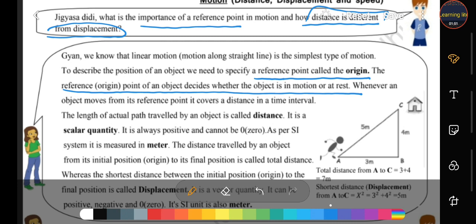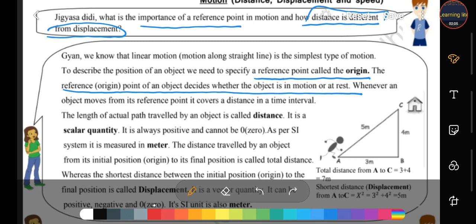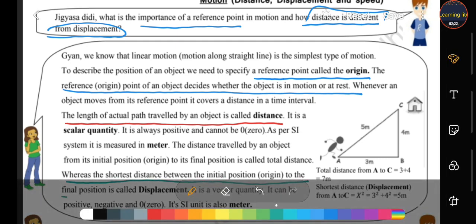So students, what is the distance? The total path covered by a boy from home to school is known as the distance. Okay students, the length of the actual path traveled by an object is called distance. And what is displacement? The shortest distance between the initial and the final position is called displacement. So here is the answer to your first question: what is the difference between distance and displacement?